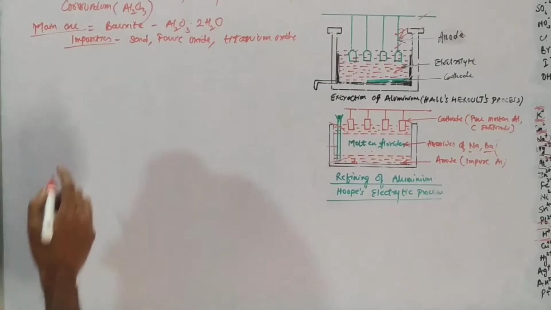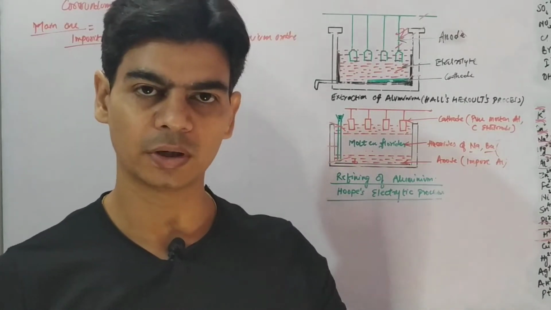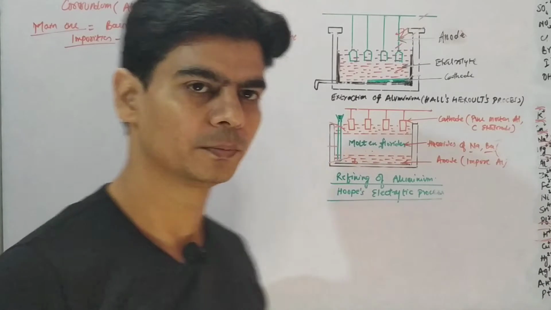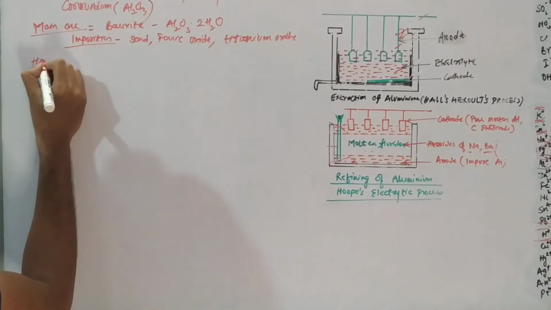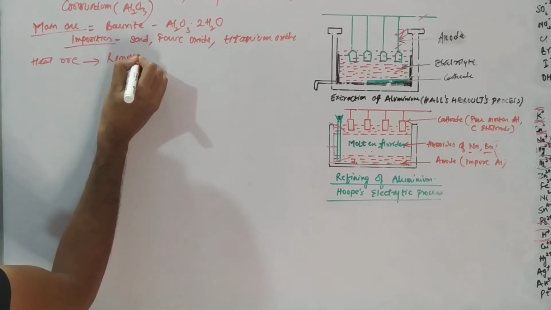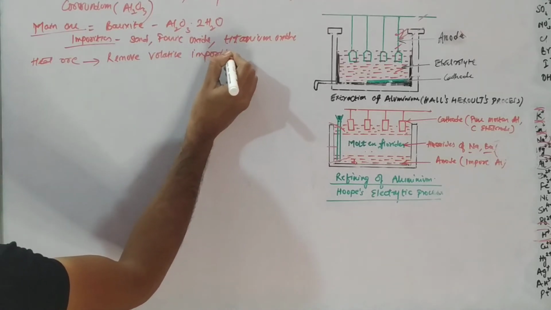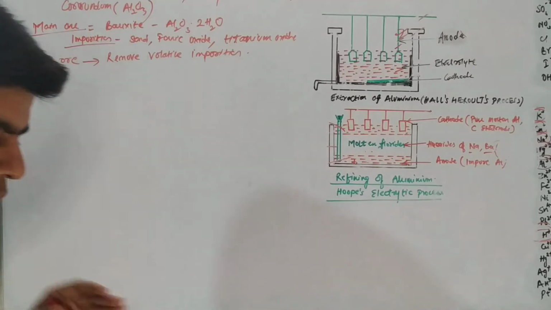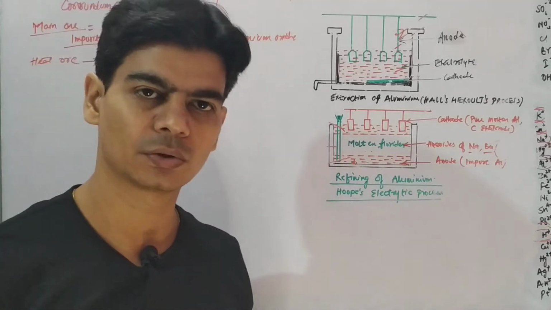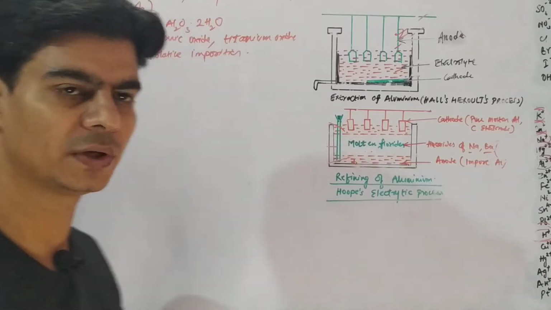So what we will do is we will grind this ore, that is, we will break this ore into smaller pieces. Then we will heat it. Heating will remove all the volatile impurities. Then we will follow a further purification process, that is concentration. Removing impurities from the ore is concentration or purification of ore.